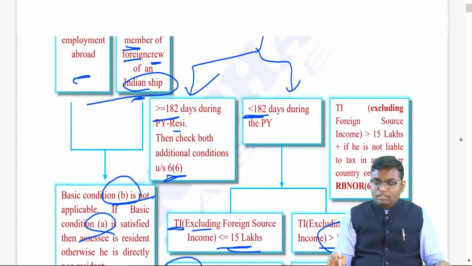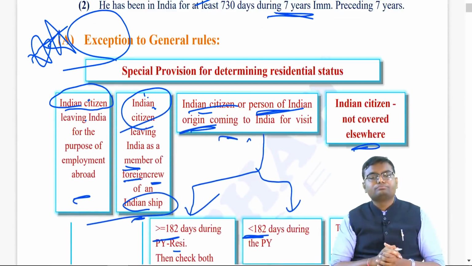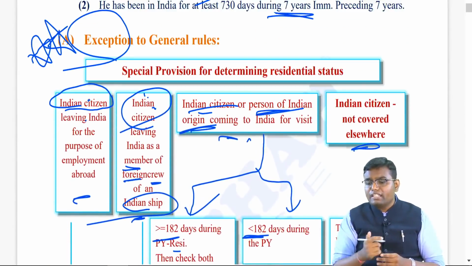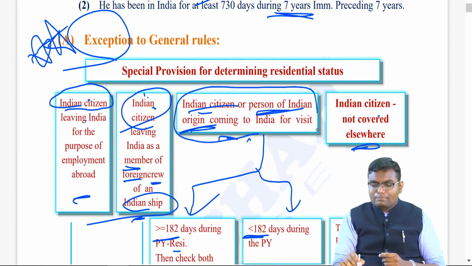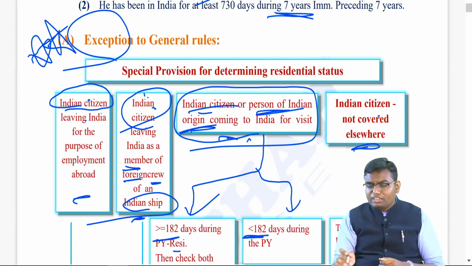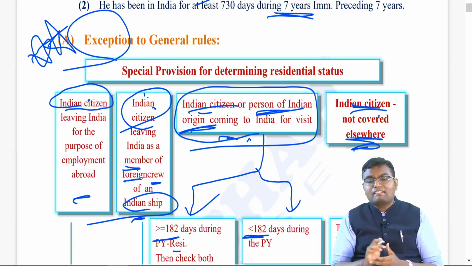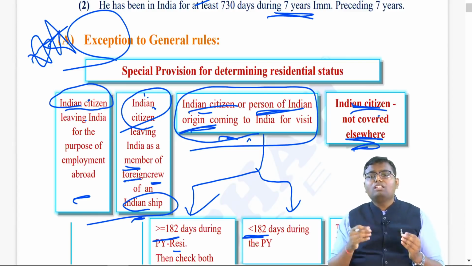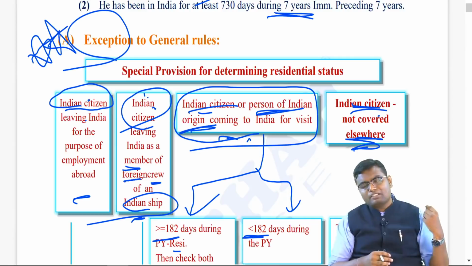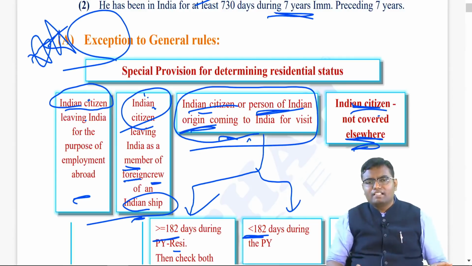Simple. The fourth and last exception: you are an Indian citizen. See, again over here, person of Indian origin is not covered; they have covered it only in the third exception. Fourth exception: if you are an Indian citizen, you are not covered elsewhere. What is the meaning of not covered elsewhere? You are non-resident as per all the provisions, as per the general rules, and as per the first 3 exceptions.